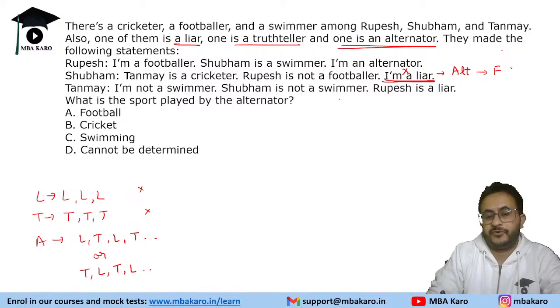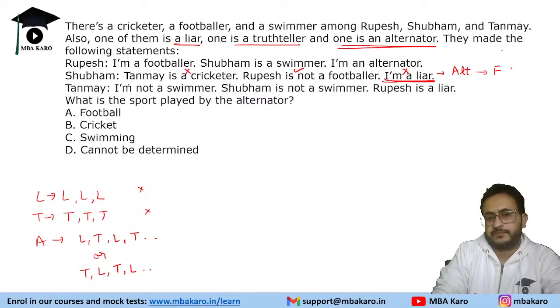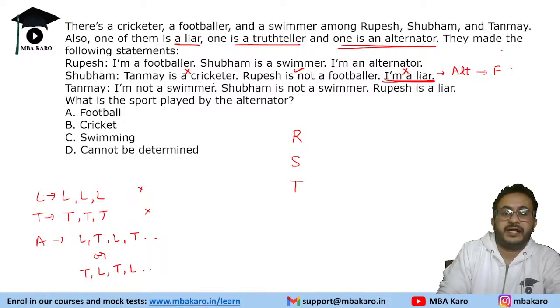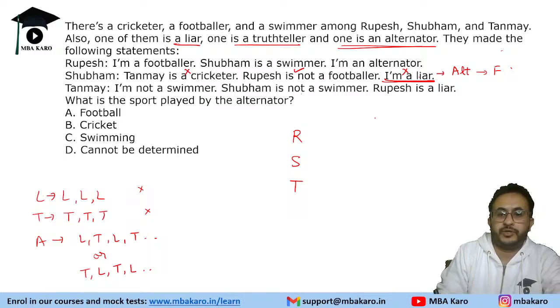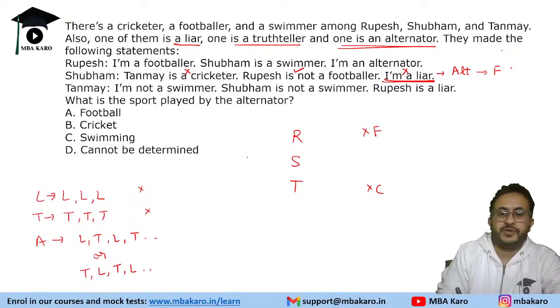Alternator means alternate statements, so if this is a false statement, the next will be true and then false. So Shubham's statements: Tanmay is a cricketer is false, so Tanmay is not a cricketer; Rupesh is not a footballer is true, so he is not a footballer. And Shubham is an alternator.